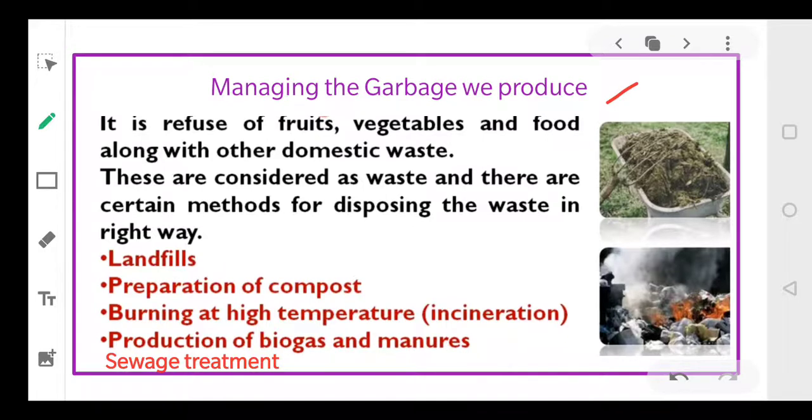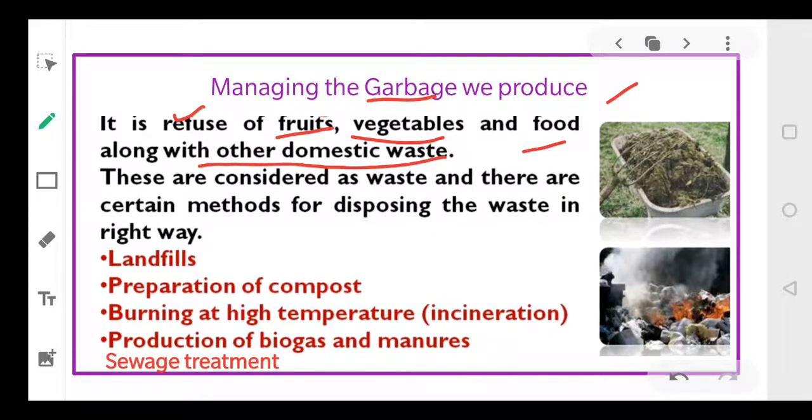The next biggest problem in front of us, in front of human beings, is how to manage the garbage that we produce. Garbage means the waste that we are producing. Let's define garbage. Garbage is the refuse of fruits, vegetables and food, along with domestic waste.